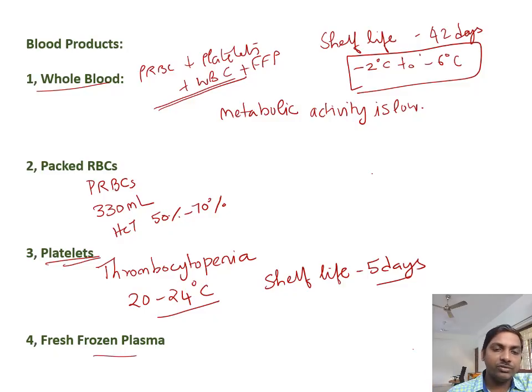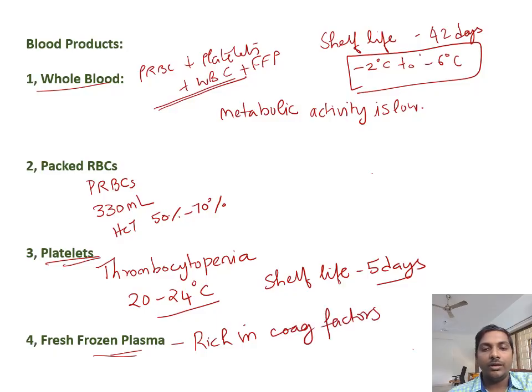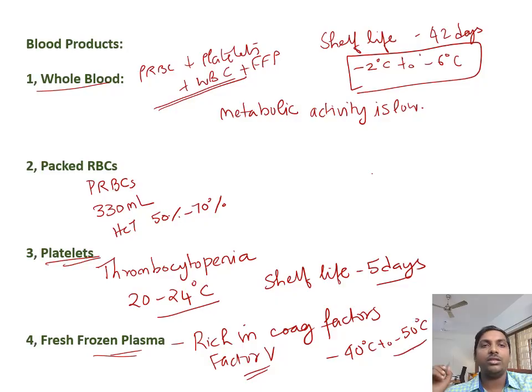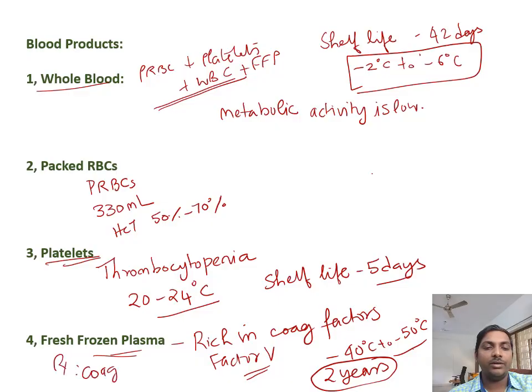And moving on to fresh frozen plasma. Fresh frozen plasma is rich in coagulation factors, and factor 5, the labile factor, is seen only with fresh frozen plasma, not in any other blood products. It should be stored at -40 degrees Celsius to -50 degrees Celsius, and it can be stored up to 2 years. FFP can be used in patients with coagulopathy. That means whenever there is a need for coagulation factors, you can use FFP.